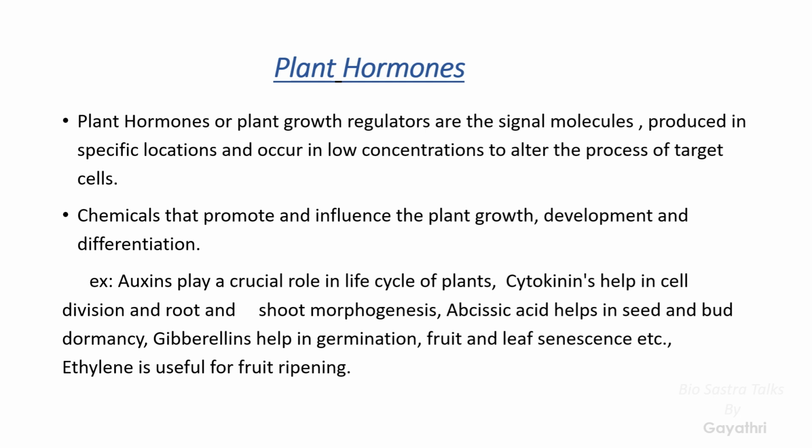So these are the first hormones which we can observe when the plant grows. The gibberellins play a main role in the germination of the seeds. Along with that, they also help in fruit and leaf senescence. And last but not least, ethylene. Ethylene is also one of the plant growth regulators, which is useful for fruit ripening. These are the major plant hormones present in the plants, and they play a crucial role in many different reactions.